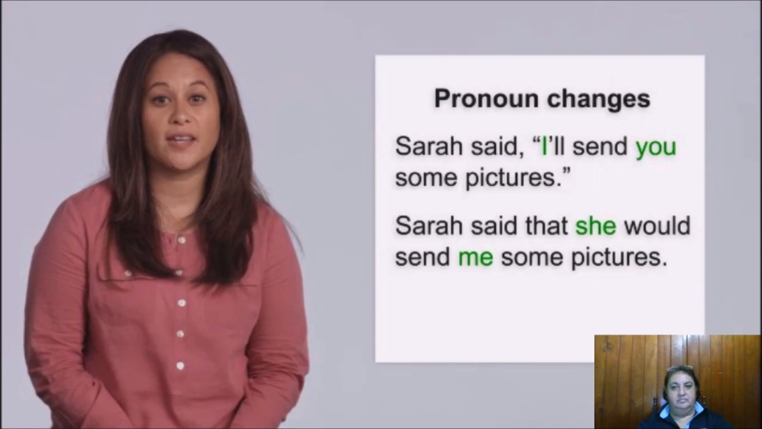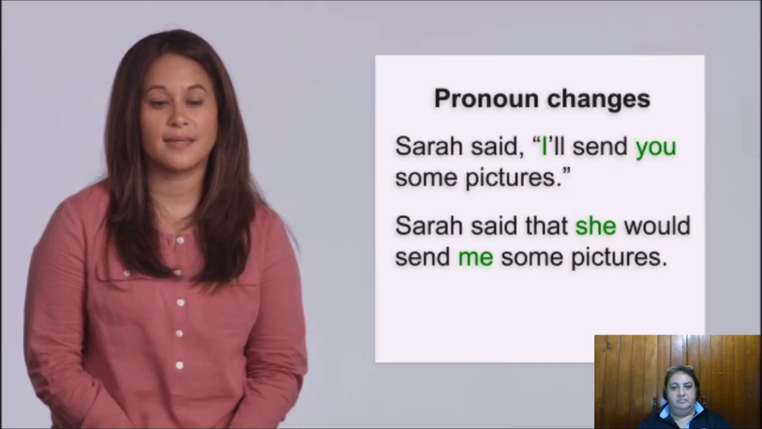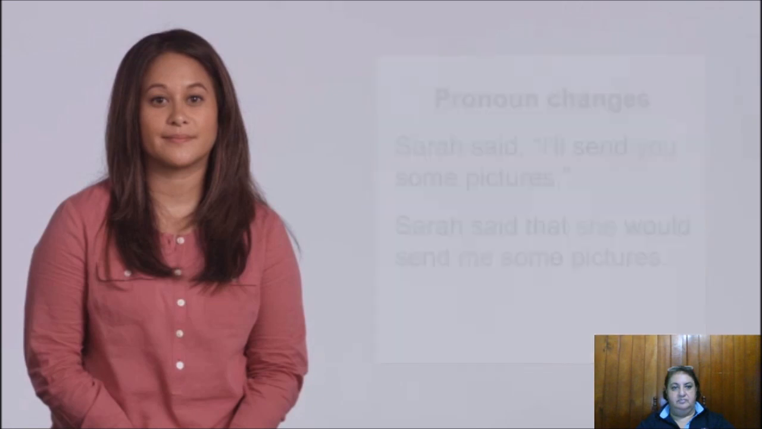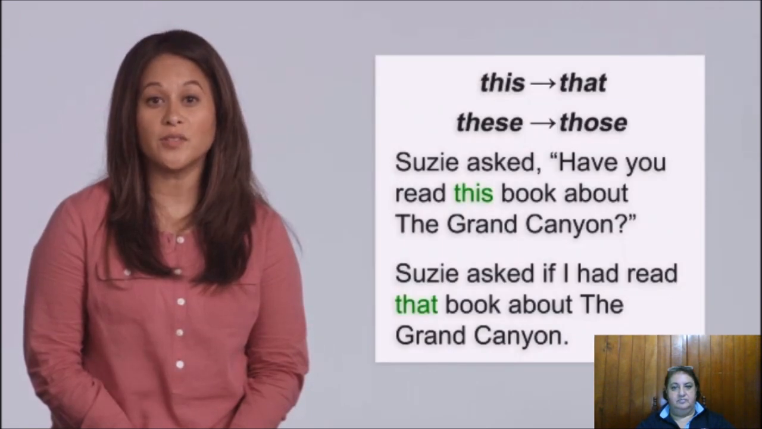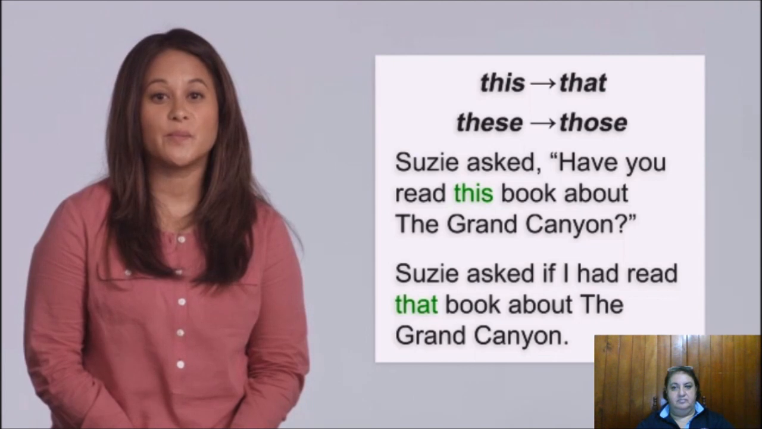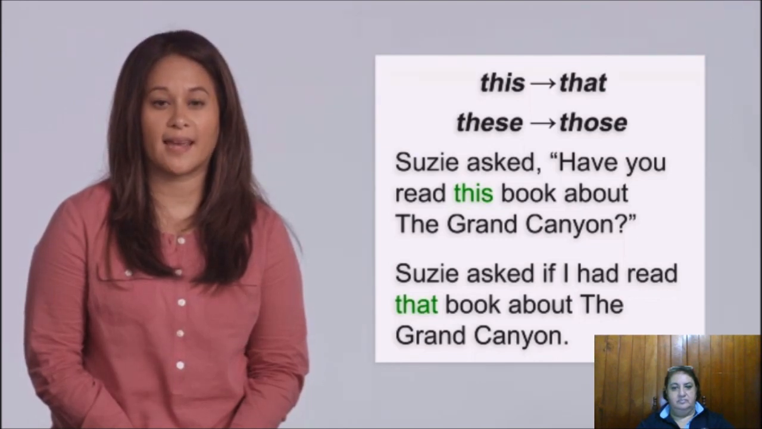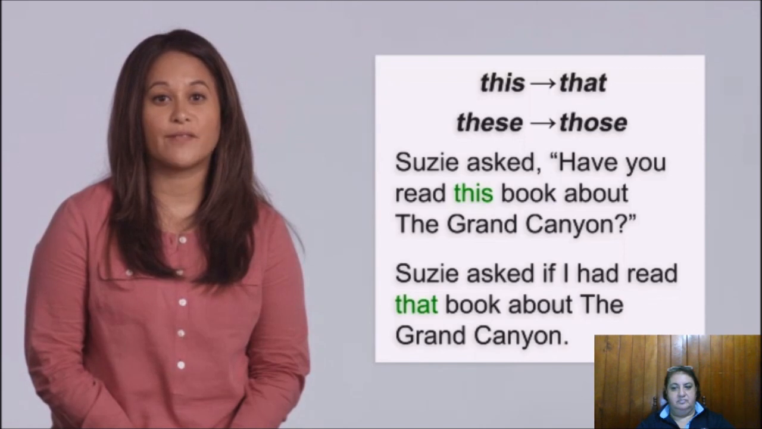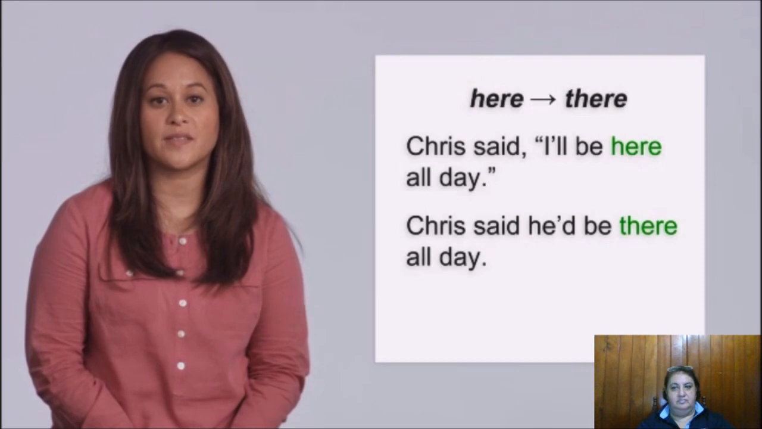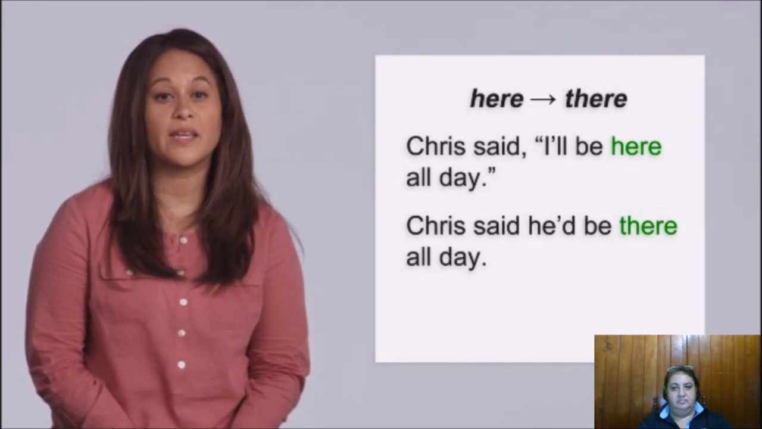Notice how the pronouns change in indirect speech. Sarah said, "I'll send you some pictures." Sarah said that she would send me some pictures. Certain other words also change in indirect speech. This becomes that, and these becomes those. For example, Susie asked, "Have you read this book about the Grand Canyon?" Susie asked if I had read that book about the Grand Canyon. Here becomes there. Chris said, "I'll be here all day." Chris said he'd be there all day.